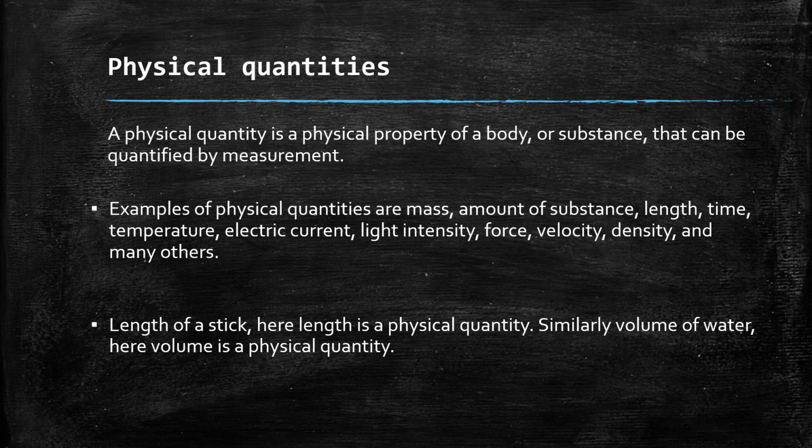Next, now what is a physical quantity? Physical quantity is a property of a body or substance that can be quantified by measurement. Then which are the examples of physical quantities? Mass, amount of substance, length, time, temperature, electric current, light intensity, force, velocity, density, and many others are the examples